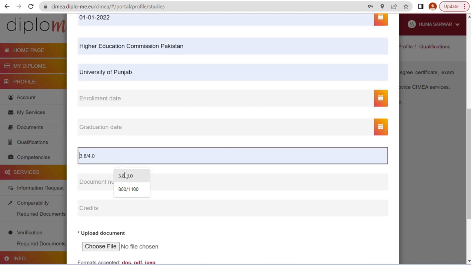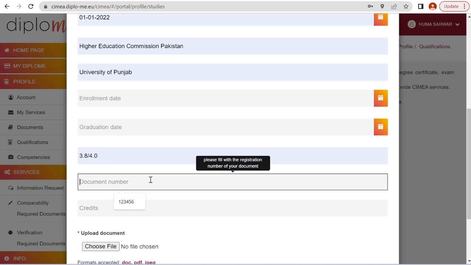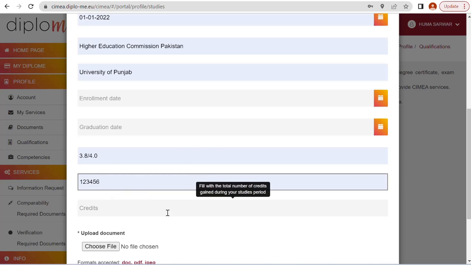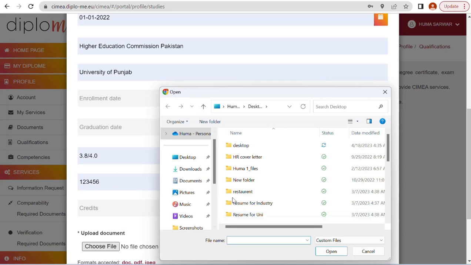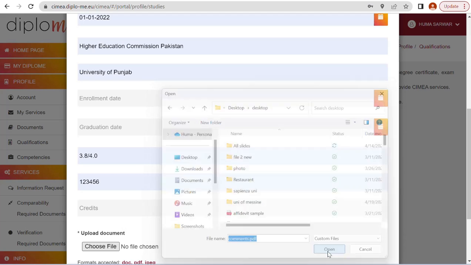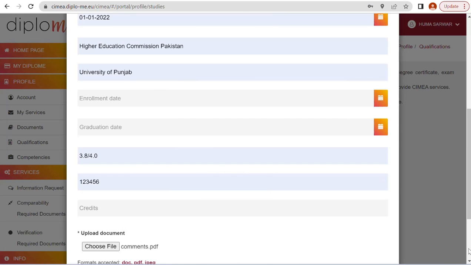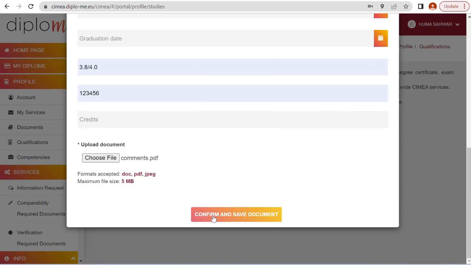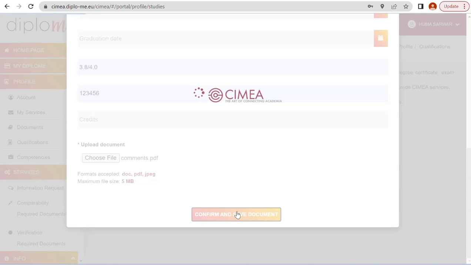Okay, final marks, document number, this is my document number, and then choose file. The name of the document should be the same as you are writing here. I am just giving you an example. Then confirm and save document.